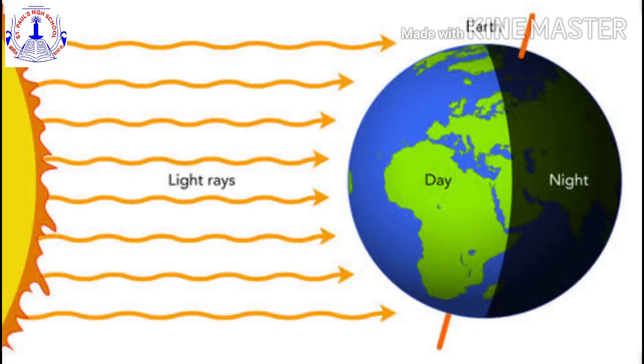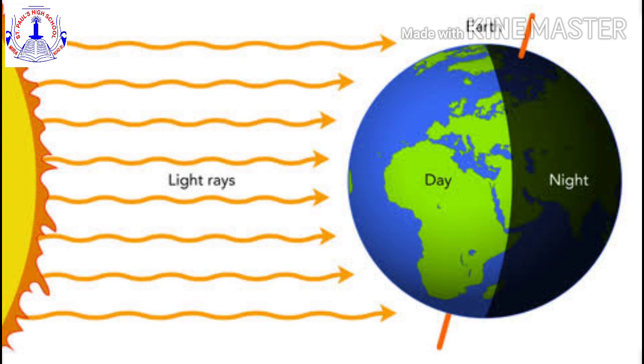Let us understand it. The light of the sun falls only on the front side of the earth. That is day on that part of the earth. Whereas the back side of the earth is in darkness. The sunlight cannot reach there. That is night on that part of the earth.